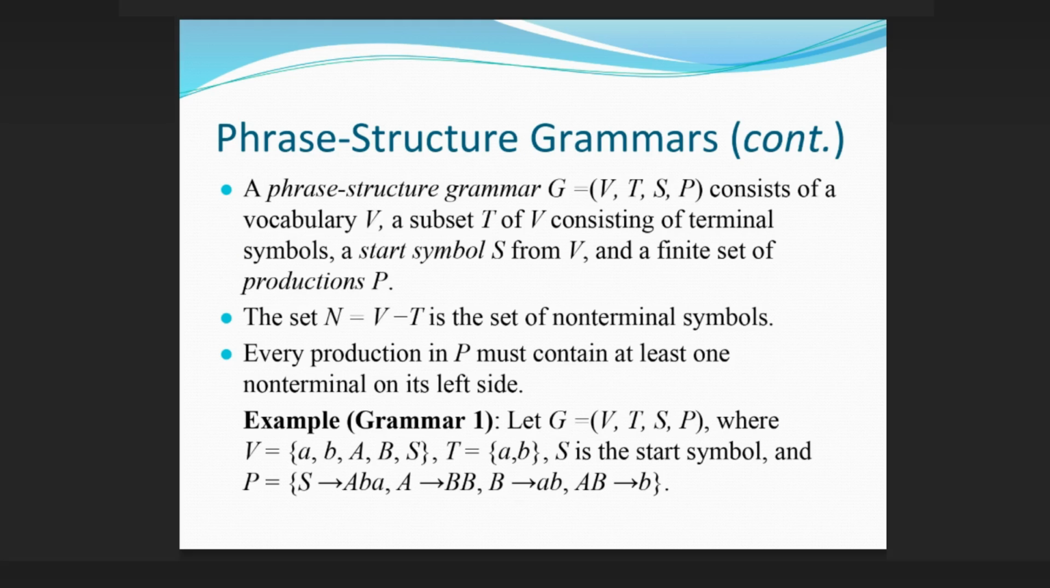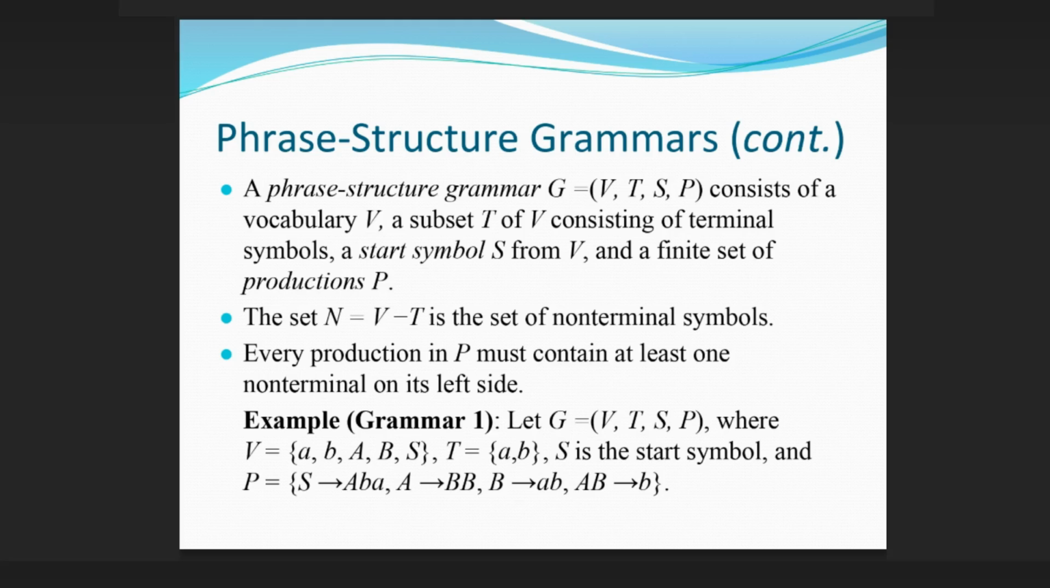Phrase structure grammars, continued. A phrase structure grammar G = (V, T, S, P) consists of a vocabulary V, a subset T of V consisting of terminal symbols, a start symbol S from V, and a finite set of productions P. The set N = V − T is the set of non-terminal symbols. Every production in P must contain at least one non-terminal on its left side.